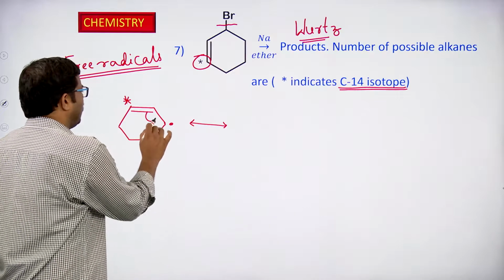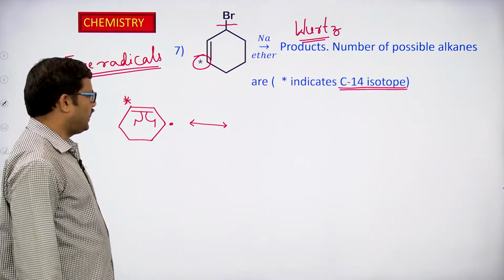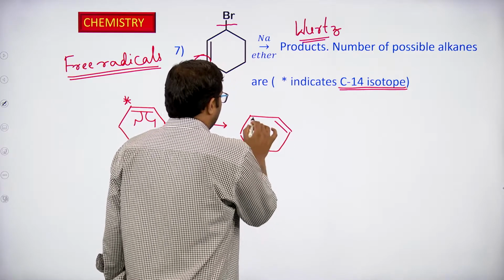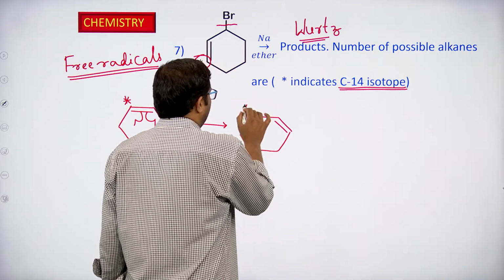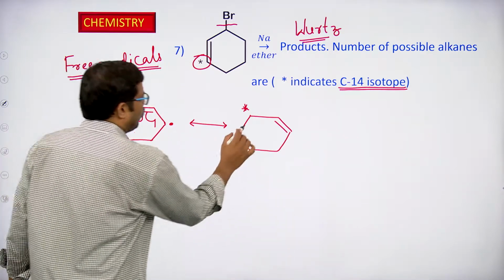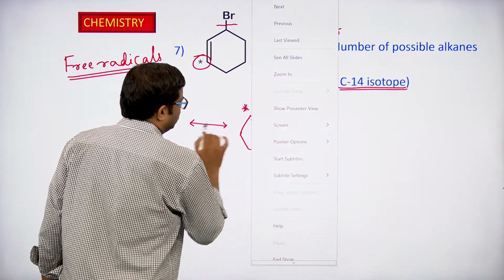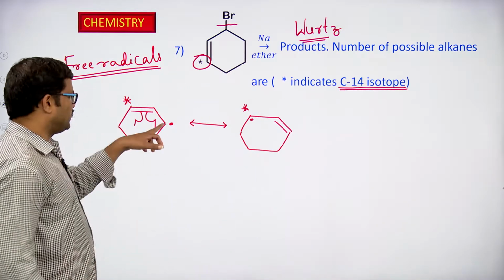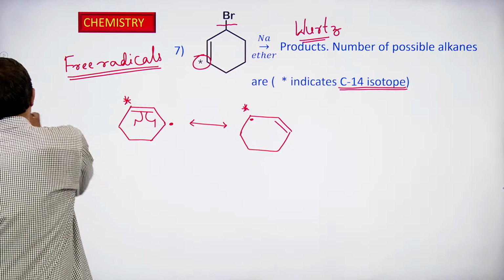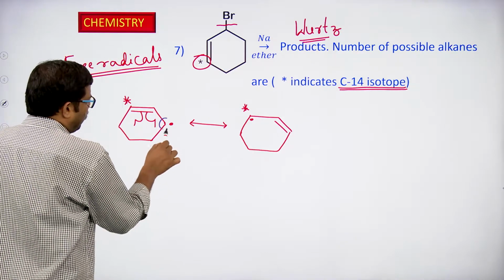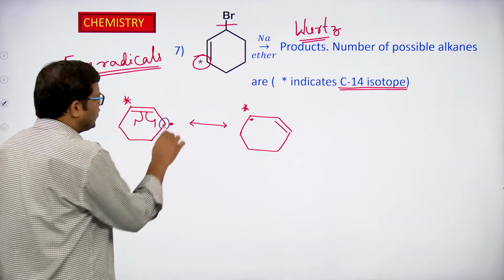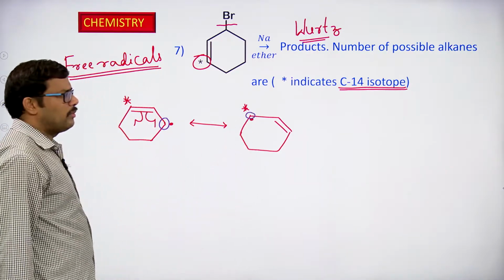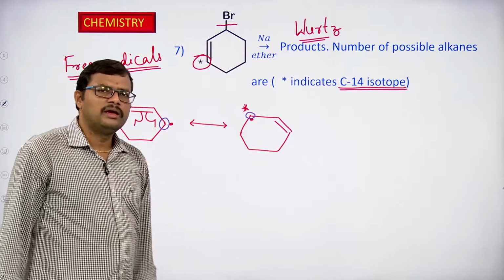So here this bond can undergo homolytic cleavage, and thereby we get one more radical. Of course, this is the carbon which is C14, and that carbon is now going to have the radical. So which is the radical here? Radical is this one. Initially this carbon atom has a radical. Now because of the delocalization of the pi electrons, or the resonance that is taking place, the C14 carbon also becomes a radical.